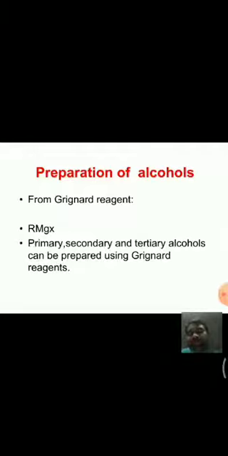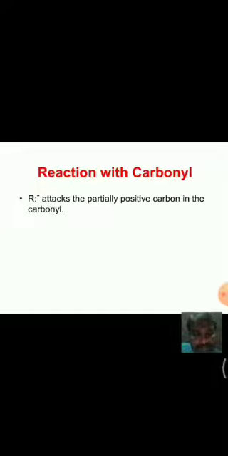We can prepare these alcohols by using Grignard reagent, for example, by reaction with the carbonyl group. Grignard reagent, when reacted with a carbonyl group, gives alcohols. Remember this: when Grignard reagents react with carbonyl, they give hydroxy compounds.